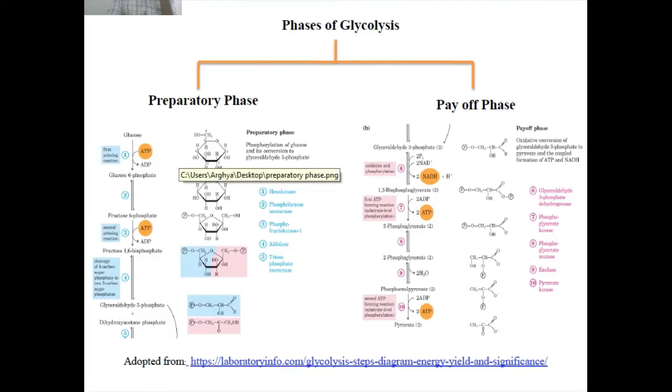The first step of this glycolysis is governed by hexokinase or glucokinase. There are two enzymes involved in this stage.